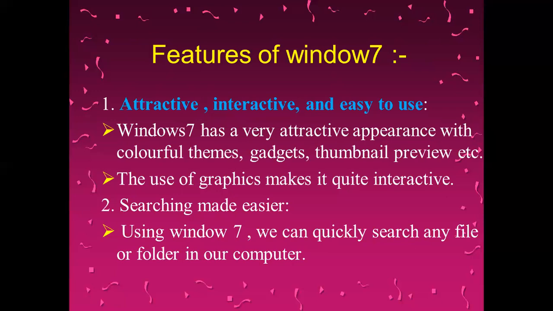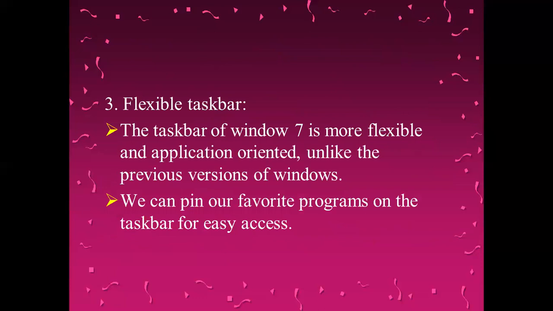The third feature is that it is very flexible. It has a very flexible taskbar. Now the question comes, what is taskbar? We'll be learning about the taskbar in detail within a few minutes. But let us learn about this point, that it is a flexible taskbar. First of all, we should know what is taskbar. Taskbar is present at the bottom of your window. It is a long horizontal bar at the bottom. Plus, it has a start button on the left side, and a lot of buttons are there. So it is very flexible. That means you can pin your favorite programs and you can easily access them.